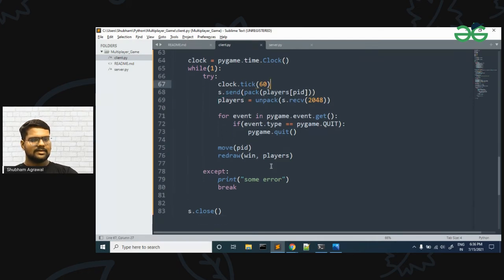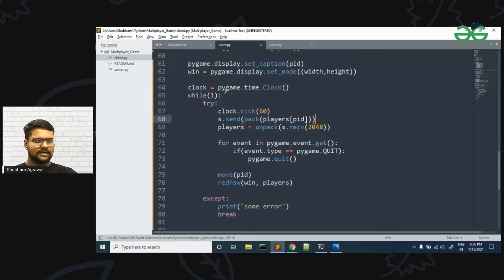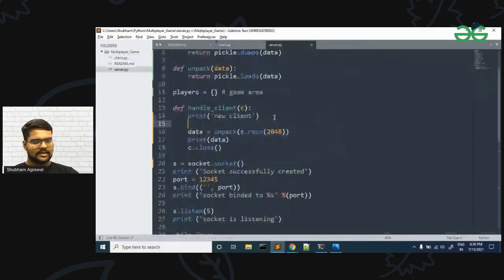Since we are sending the information to the server and then receiving the data from the server, let's go to the server side, server.py. Here the new client is printed. Now let me make a while loop here, because we will get multiple pieces of information, and since the client is also in a while loop, we have to make it in the server also.